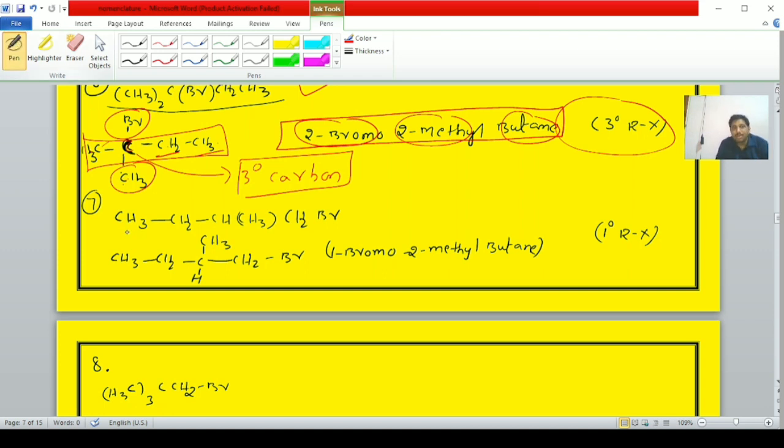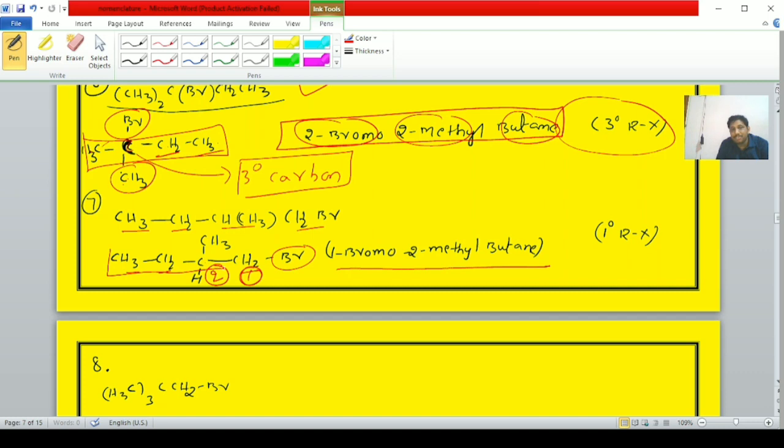Next, student. Seventh example, the seventh isomer: CH3 CH2 CH3 CH2Br. It can be written like this, student. Here, the carbon atom attached to the bromine atom always gets the lowest number. This carbon atom can get the second position. 1-bromo-2-methylbutane, student.